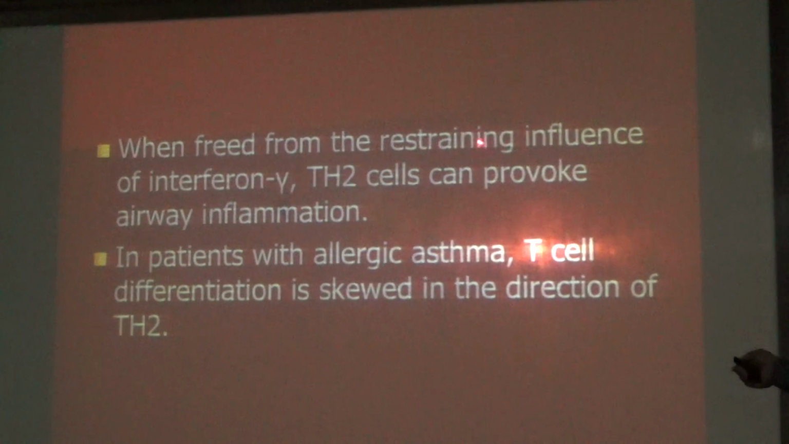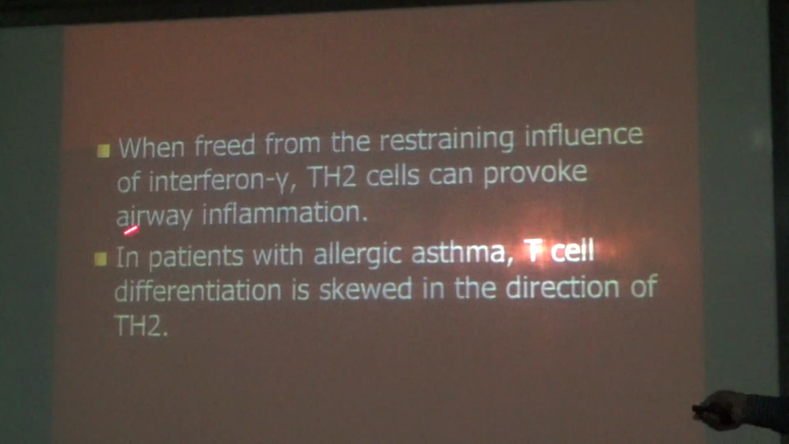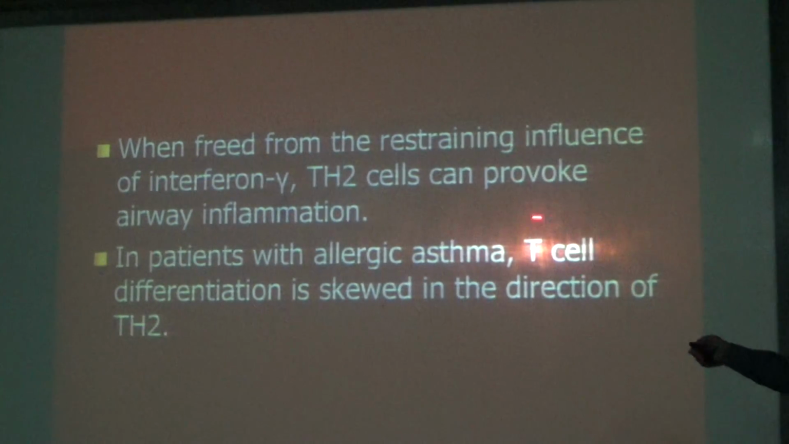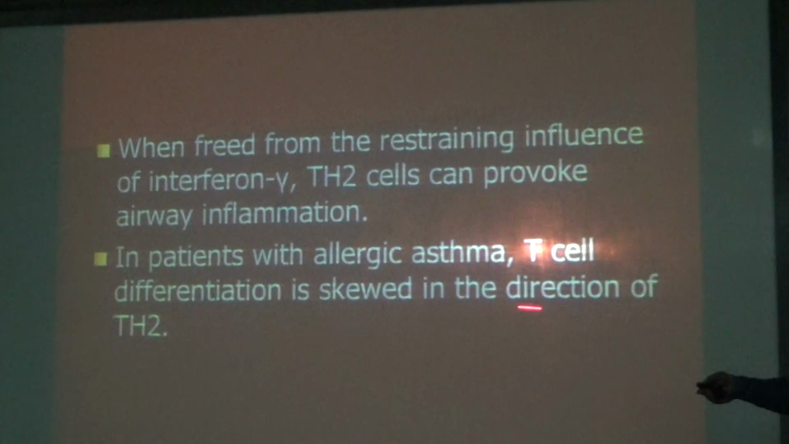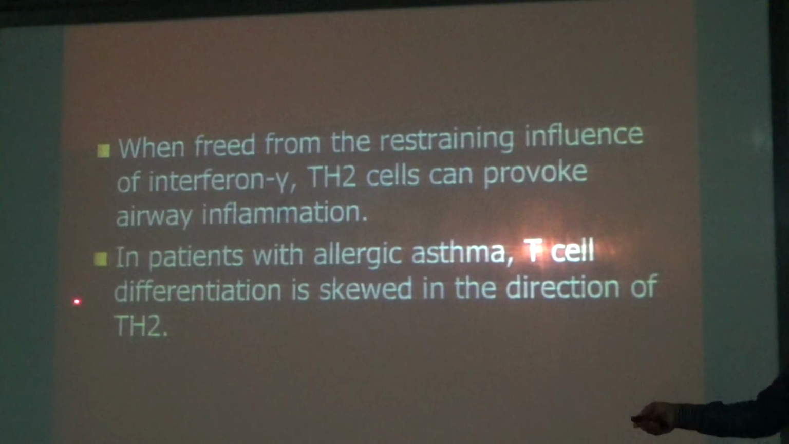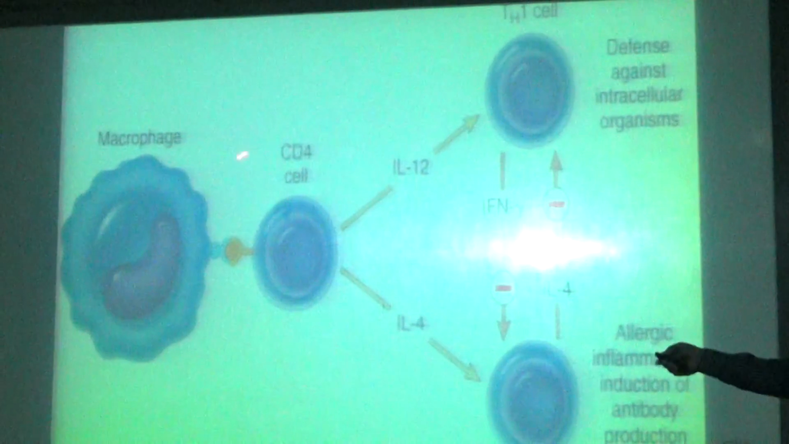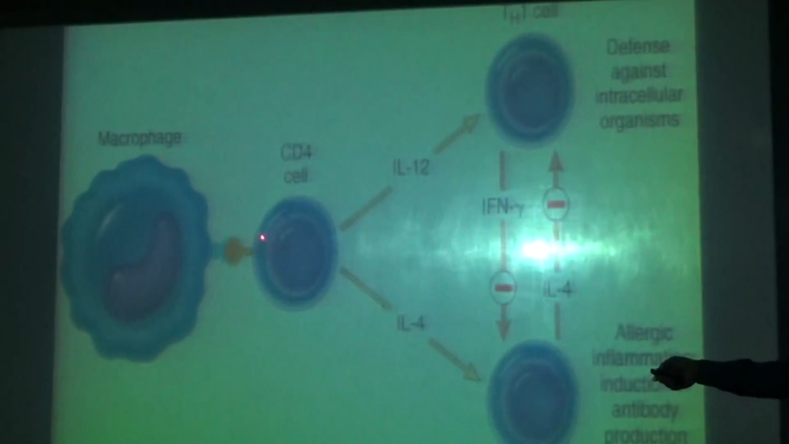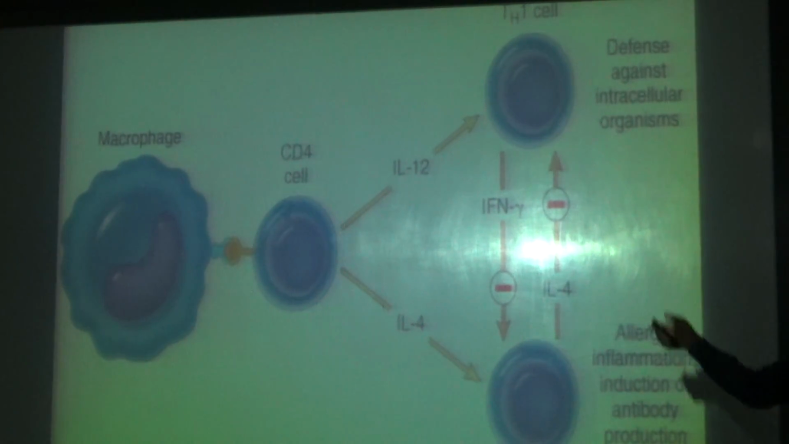When freed from restraining influence of interferon gamma, type 2 helper cells can provoke airway inflammation. Type 2 helper cells provoke airway inflammation. In patients with allergic asthma, T cell differentiation is skewed in the direction of type 2 helper cells. Here the T cell is directing towards type 2 helper cells. This is the T cell, the CD4 cell, directing towards type 2 helper cells without going to type 1 helper cells.